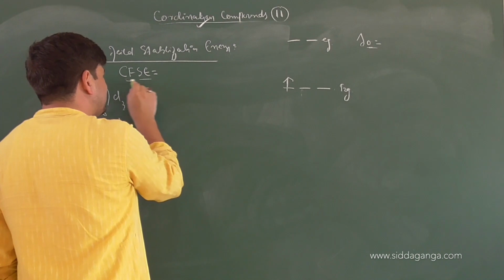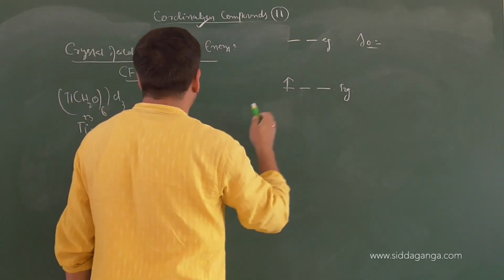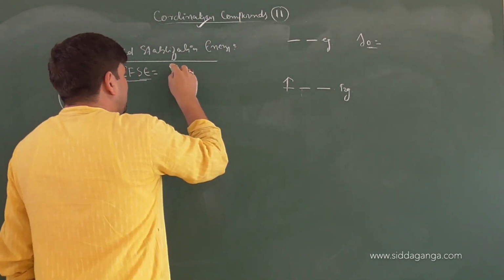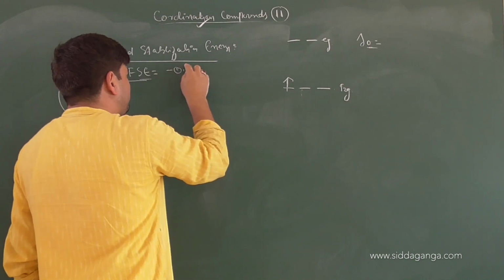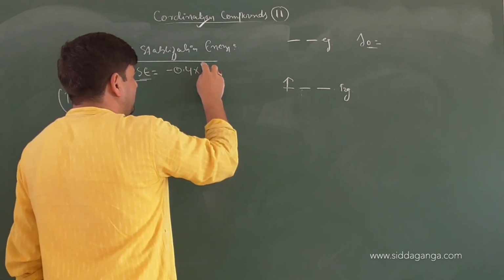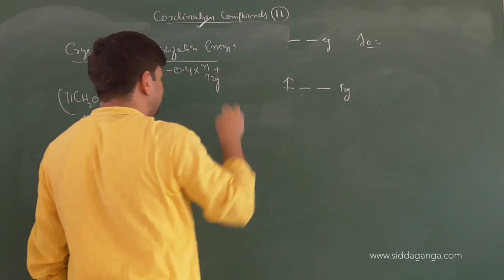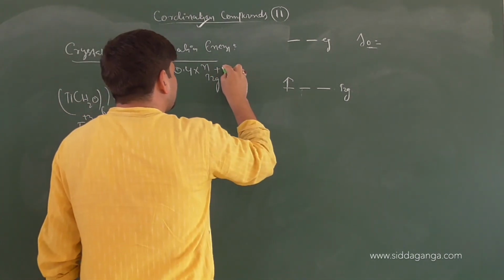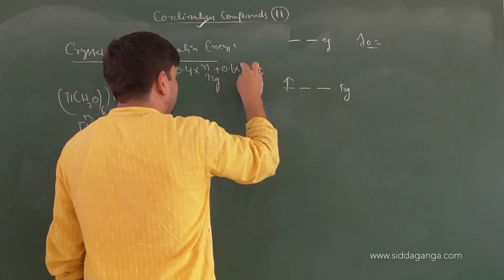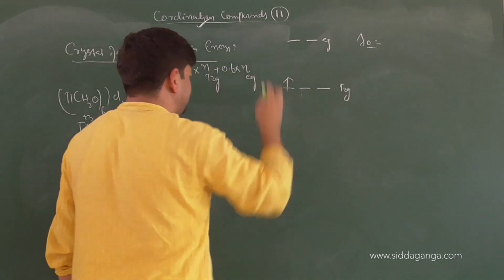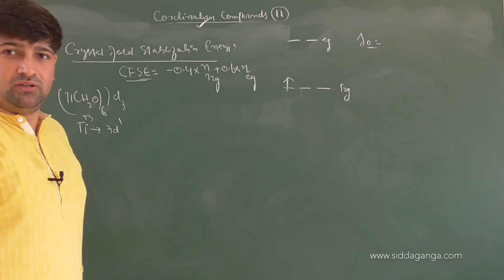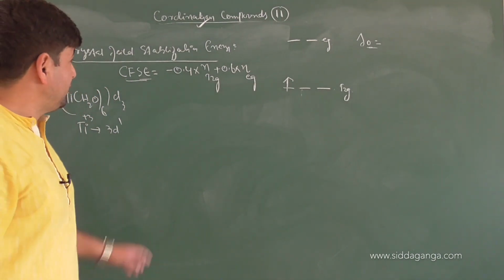Crystal field stabilization energy of a complex equals minus 0.4 into the number of electrons in the t2g set plus 0.6 into the number of electrons in the eg set. Right or not?